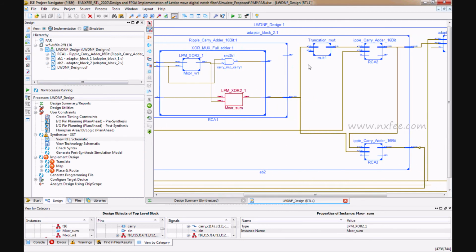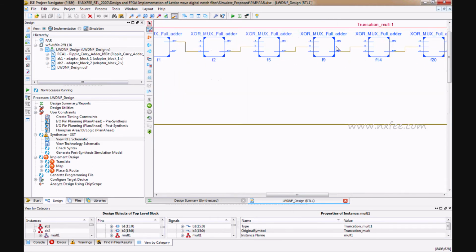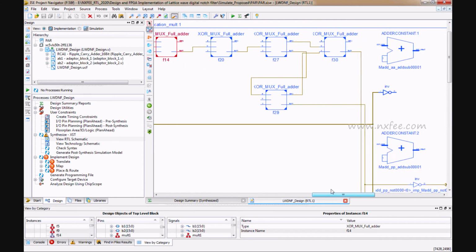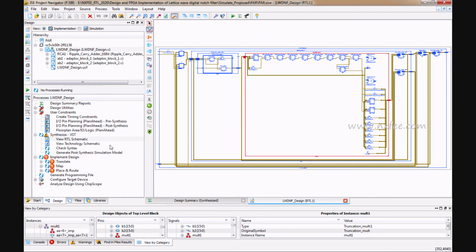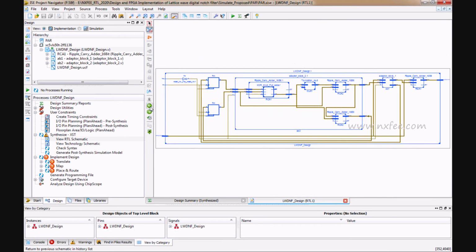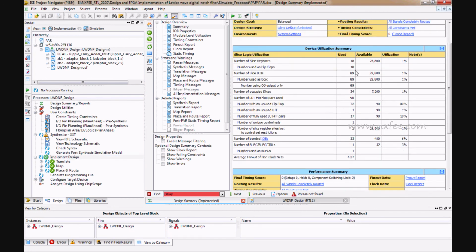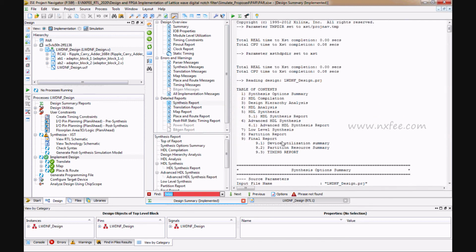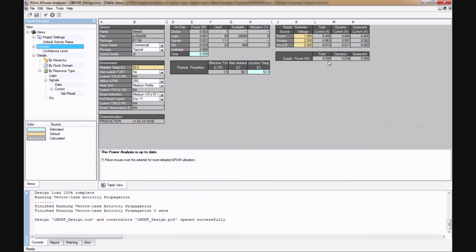Here you can verify the truncation multiplier. It also has an XOR-MUX full adder based architecture. In the implementation we can verify the design summary of slice registers, slice LUTs, occupied slices, IO pins, delay and power.